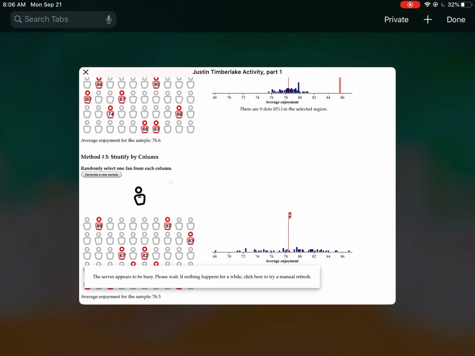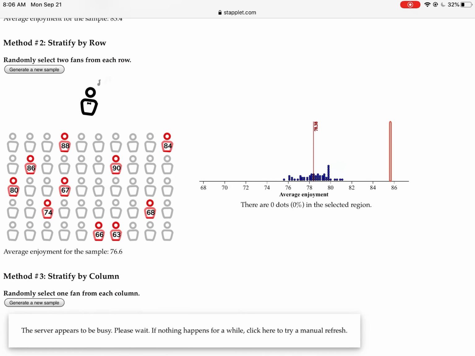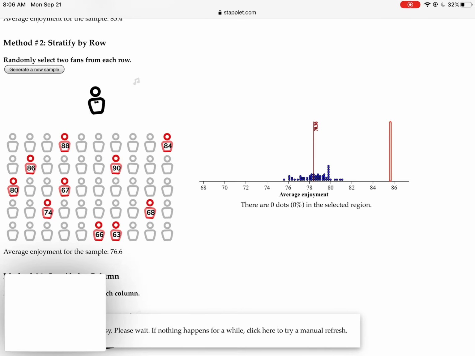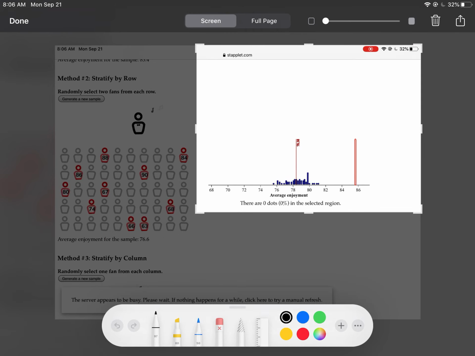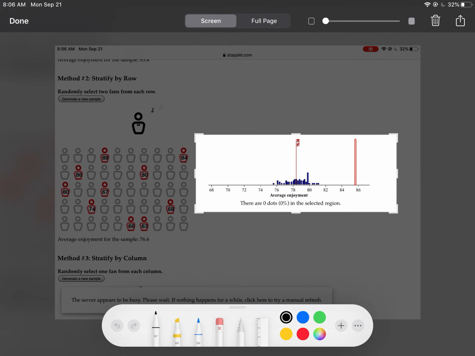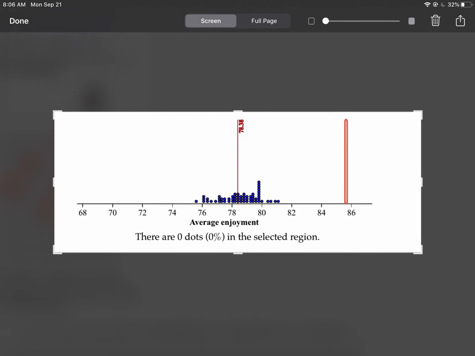So what you do is just take pictures of each of your dot plots, and you can include them on the worksheet. And make sure you label them. Make sure we indicate which ones are stratifying by row, stratifying by columns, simple random sample, and so on.